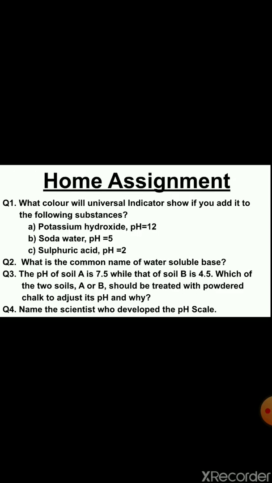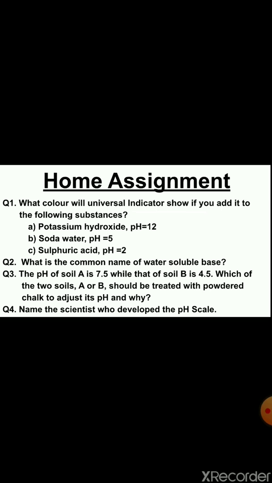Now children, after this I am giving you a home assignment. Some questions are given here. With the help of this video, you can find the answers easily. So try to find the answers. Question number 1: what color will universal indicator show if you add it to the following substances? Potassium hydroxide, which has a pH value of 12, soda water, which has a pH value of 5, sulfuric acid, which has a pH value of 2.